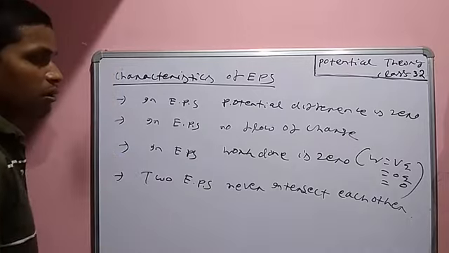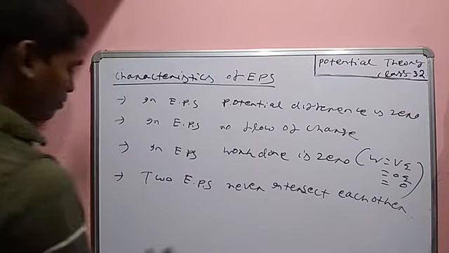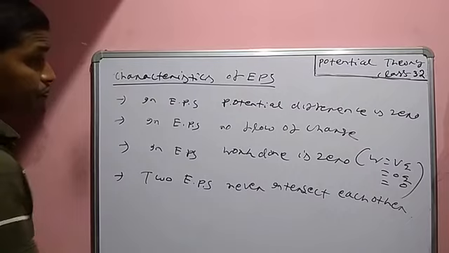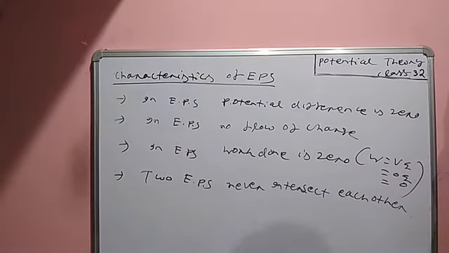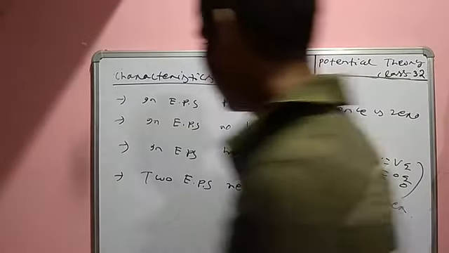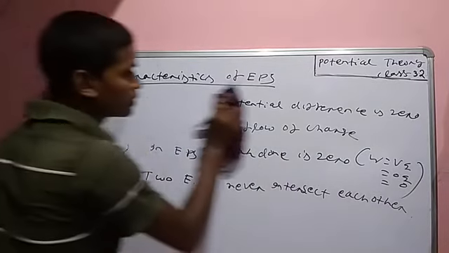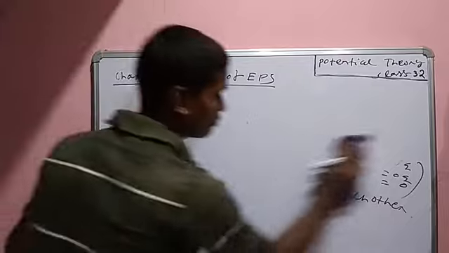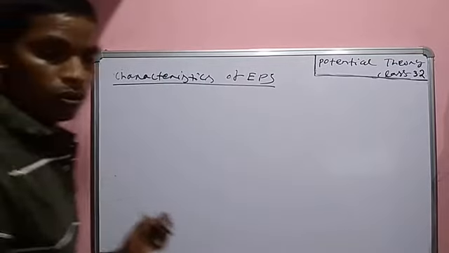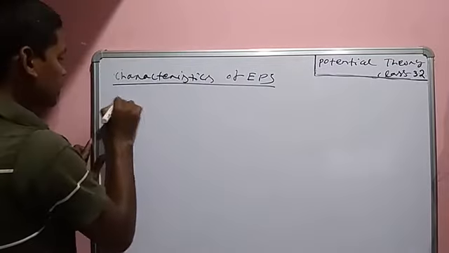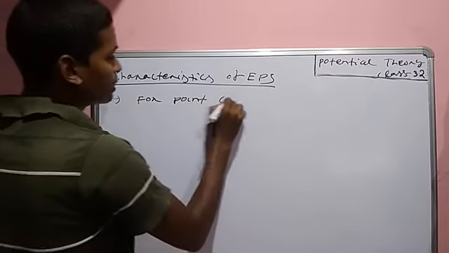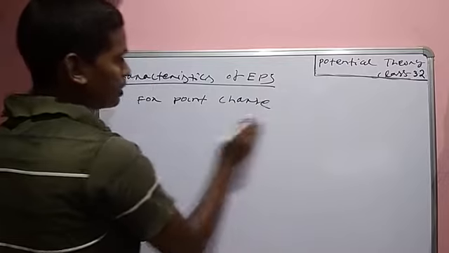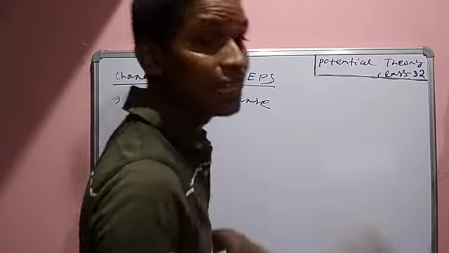Two EPS never intersect each other. Listen, you have to write down. Then another point: for point charge we have already known the field is non-uniform.